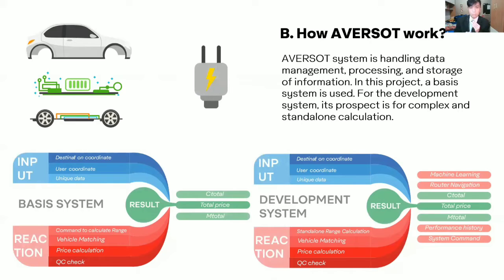Command to calculate range is about status 1 or 0, like a command, but in the development system it is standalone range calculation, or you can say its own formula to calculate the range. And the result also has additions: machine learning, route navigation, performance history, and system command.